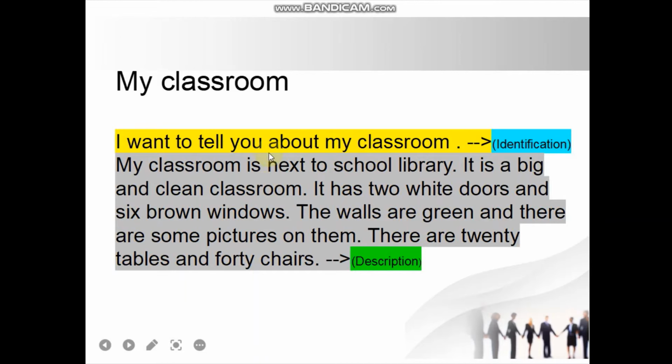So because this one is simple present, yeah. Is, this one is simple present. And this one also auxiliary, yeah. Auxiliary. This one the verb, yeah. The verb after singular followed by have plus s, yeah, becomes has.